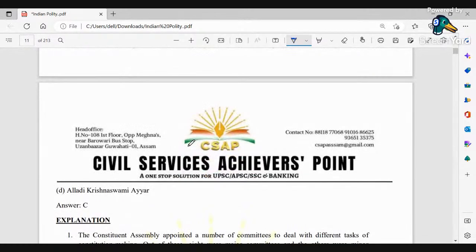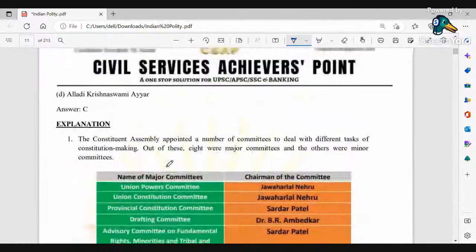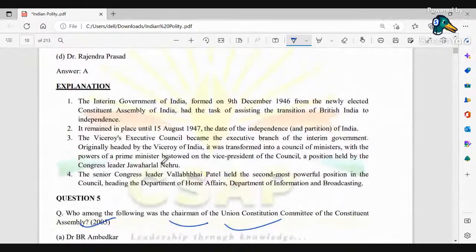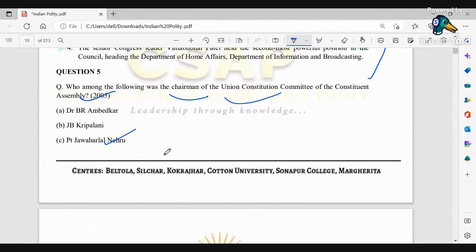Okay, so all these questions came in the previous UPSC prelims. So please be specific with the answers, which basically go with your static portions. You need to recall and remember every detail. All these respective explanations, we have got these explanation parts also. All these explanations you will directly get in our courses as well as in our PDFs that we will give you after you register with us.